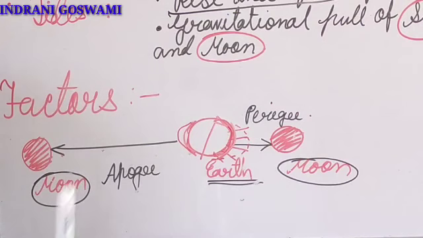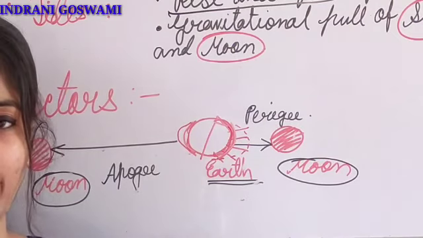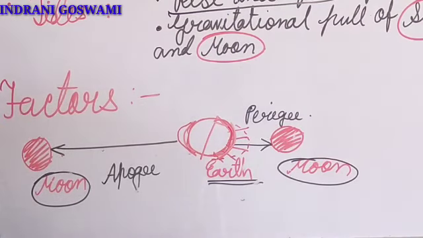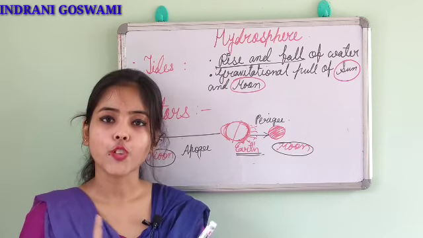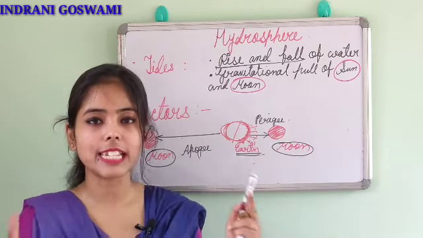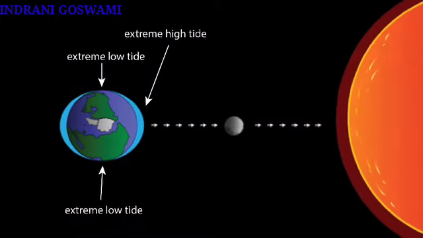So here also tide will occur, but the amount of tide will not be so high. That is the basic factor behind these tides. So the first factor is distance. When the distance is the closest, obviously the effect will be more.